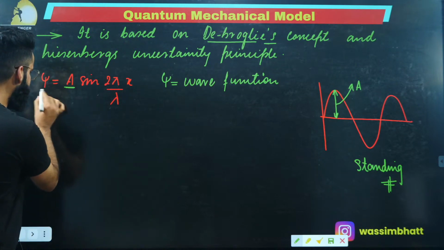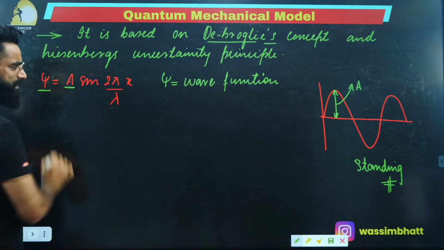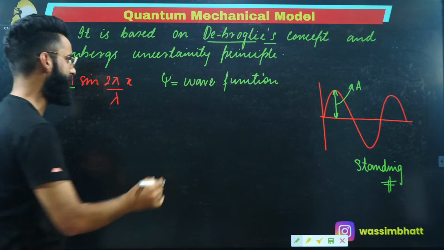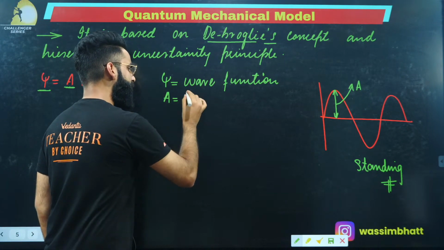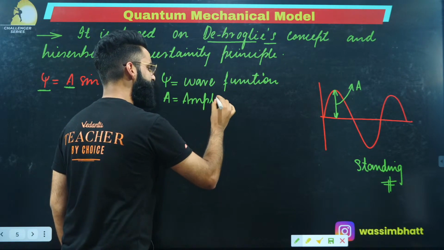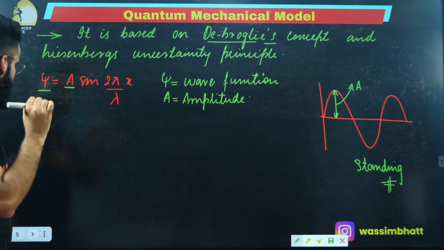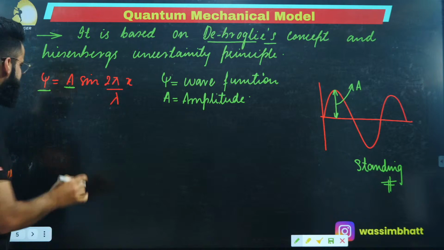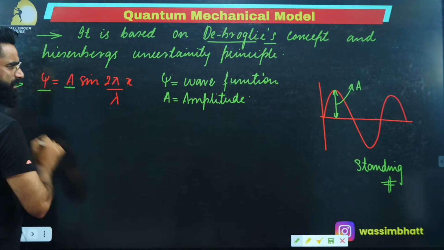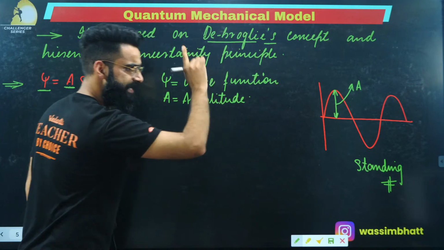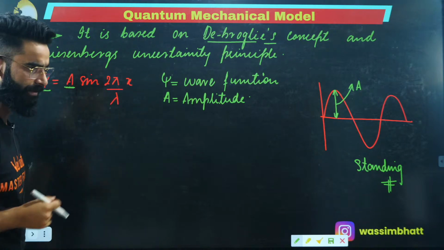What is psi called? Psi is called the wave function, and A is the amplitude of the wave. Let me write it here: A is the amplitude of the wave. Understand everything I mention on the screen. This is the equation which characterizes the standing wave associated with the electron while moving around the nucleus.